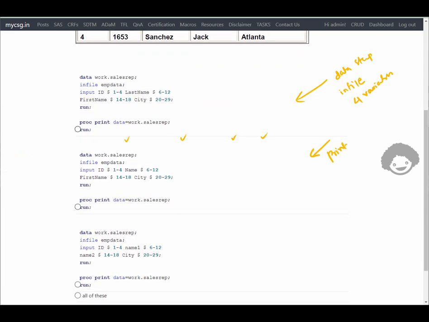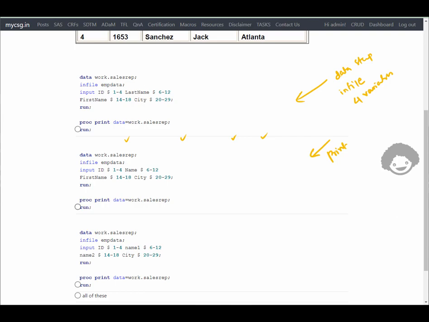So here, if we see, the first one says work.salesrep in file emp data, input ID, last name from 6 to 12, so first name and city. So emp data column input is being used with ID being read as character, last name is being read as this one, and then first name is read as a character variable from 14 to 18 position and 20 to 29. So let us take a look at the other options also.